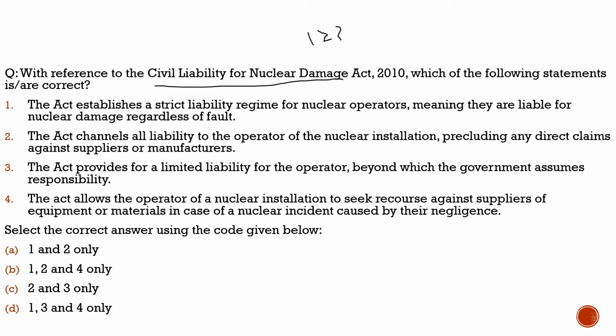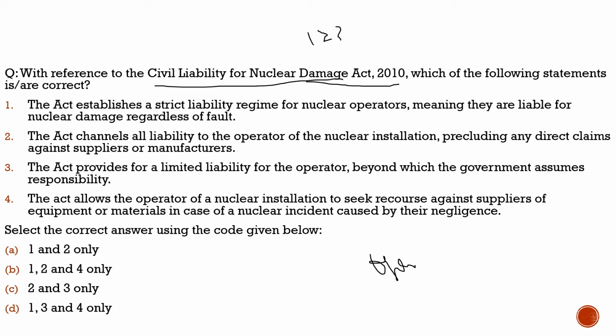But unfortunately, even though we have the deal, we are not able to attract companies from the US or any other countries. And what was the reason for that? The reason was the provisions in this particular act. Let me give you the nutshell of the act. If we buy any nuclear technology from a company, then the operator of the technology is liable for any accident. For example, if some company operates it here, then